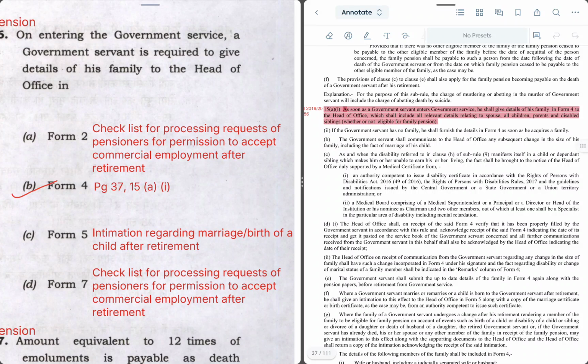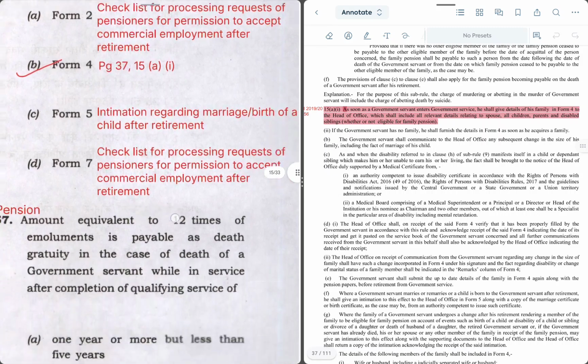Form 5 is for intimation regarding marriage or birth of a child after retirement. Then Form 7 is a checklist for processing requests of pensioners for permission to accept commercial employment after retirement. So these are the relevant forms. What is asked in the question is Form 4. So let's move on to the next question.